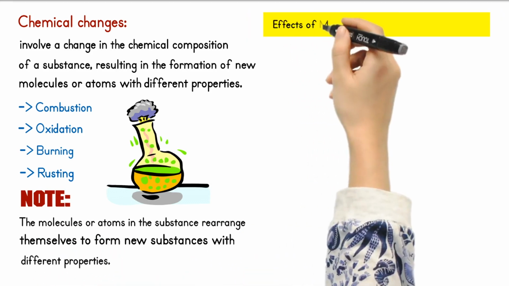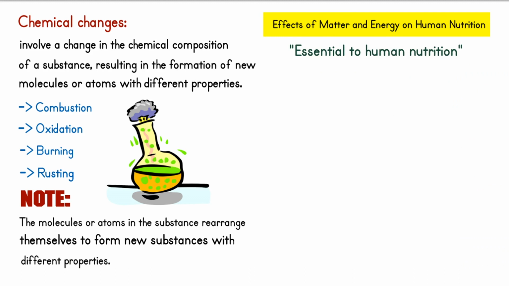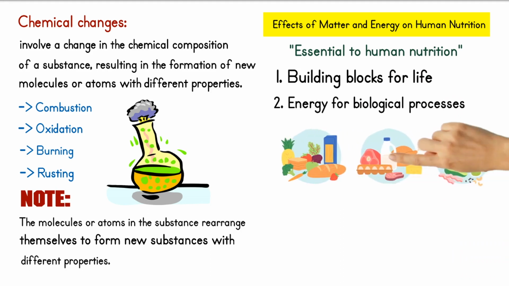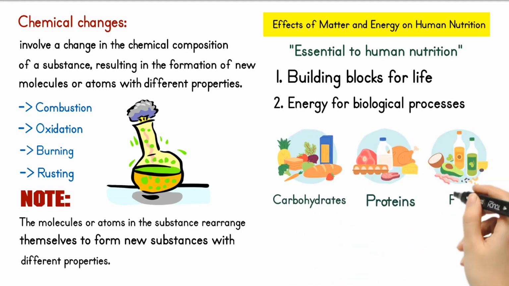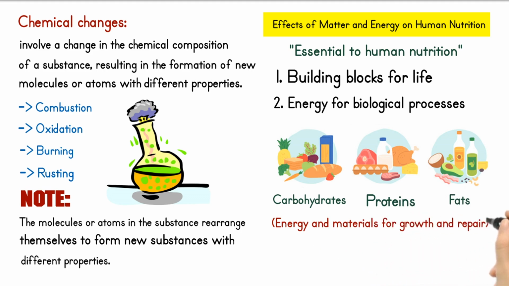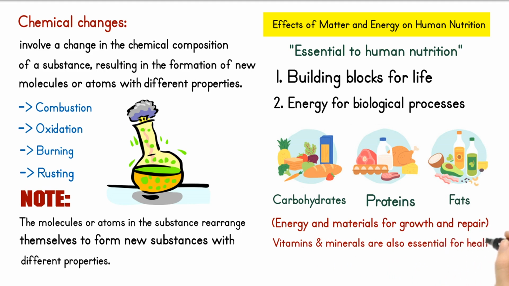Effects of matter and energy on human nutrition. Matter and energy are essential to human nutrition as they provide the building blocks for life and the energy needed for biological processes. Nutrients such as carbohydrates, proteins, and fats provide the body with energy and the materials needed for growth and repair. Vitamins and minerals are also essential for health as they play important roles in processes such as metabolism and immune function.